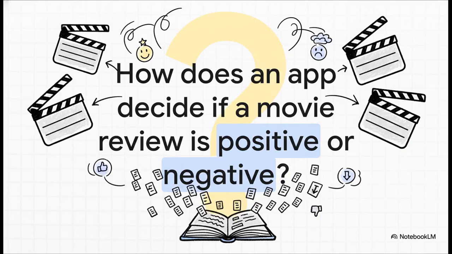You ever stop and wonder how an app on your phone can instantly tell if a movie review is a glowing recommendation or a total pan? That magic is a classic problem called sentiment analysis. And to make it work, you need data. A lot of data. We're talking about huge data sets like Stanford's, which has something like 25,000 movie reviews just for the training part alone.